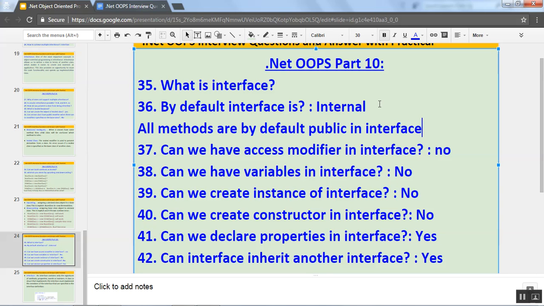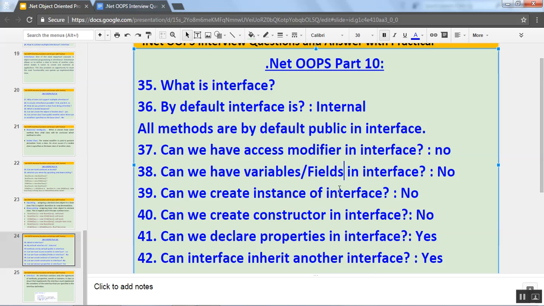Can we have access modifier in interface? No, we can't have any public or any access modifier in interface, because by default everything is public. Can we have variable, also known as fields, in interface?